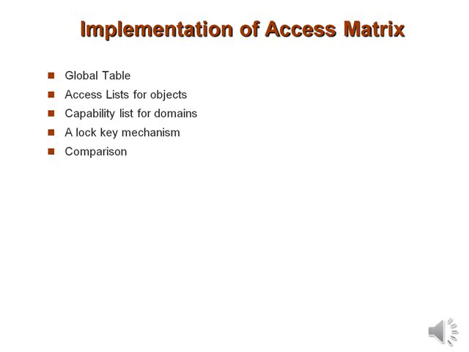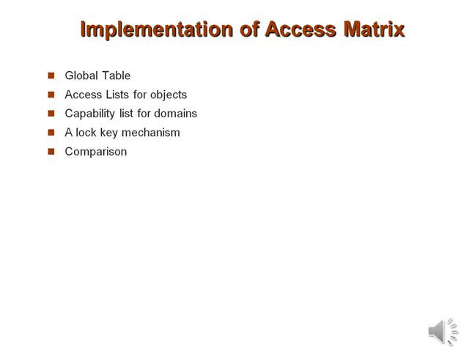The third one is the capability list for domains. What do you mean by a capability list? Before moving on to capability list, you need to know a few things. Rather than associating the columns of an access matrix with an object as an access list, we can associate each row with its domain. That indicates a capability list for a domain is a list of objects together with the operations allowed on those objects. An object is often represented by its physical name or address, called a capability.